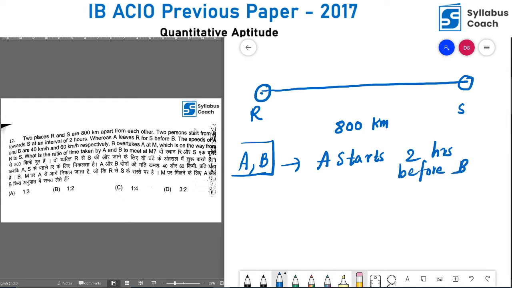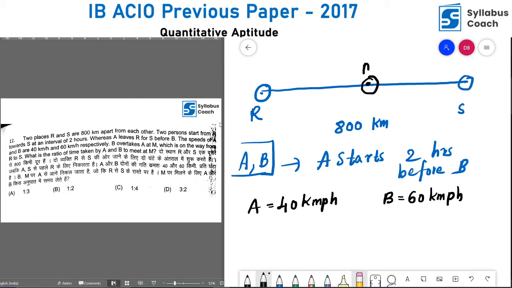And what else is given, students? It is also given that the speeds of A and B are 40 and 60 kmph. A's speed is 40 kmph and B's speed is 60 kmph. Are you clear, students? And then B overtakes A at M. Somewhere here, we don't know which point, B overtakes A at point M, which is on the way from R to S.